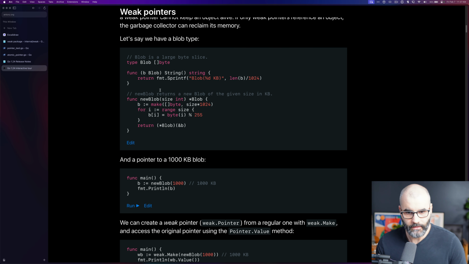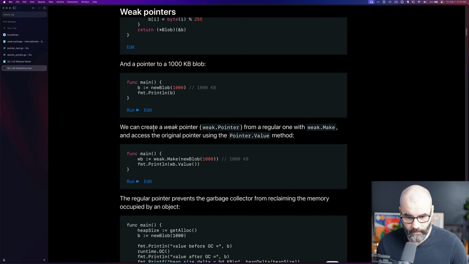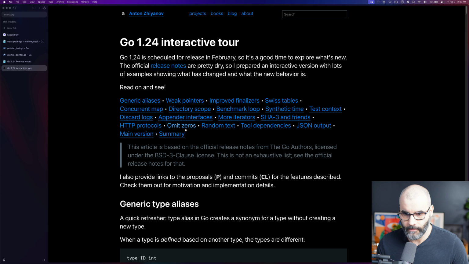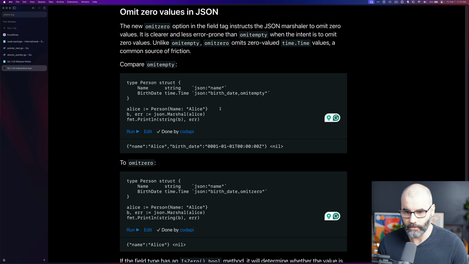The last thing I want to talk about is omitzero. This is super cool. If you've ever done any marshalling and unmarshalling of JSON objects, you've probably used omitempty. If we run this code quickly, notice that we have this time.Time in here. If we run omitempty on it, we default to whatever the empty value of this date is. It is not really removing it, it's just giving you a default value.